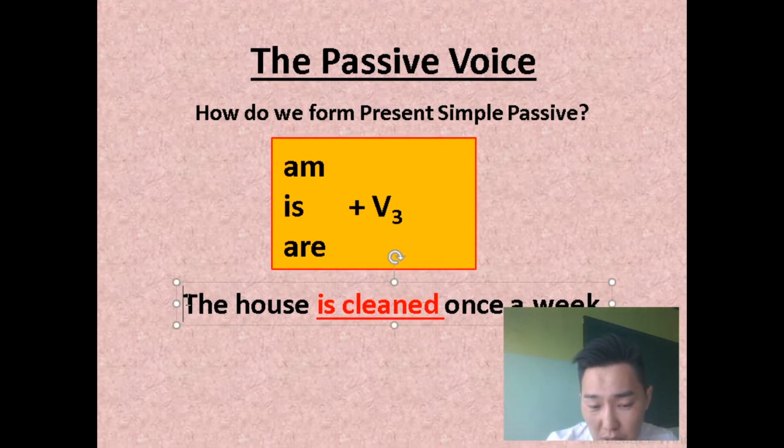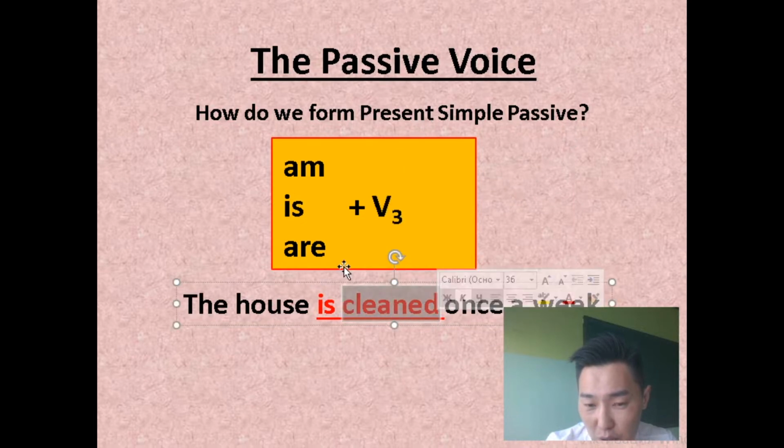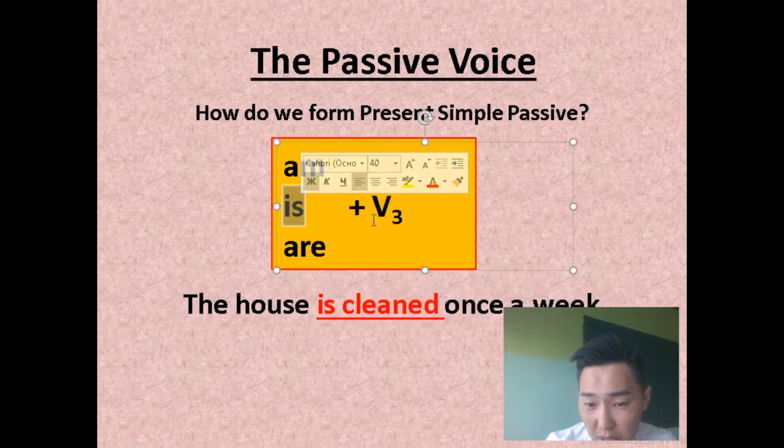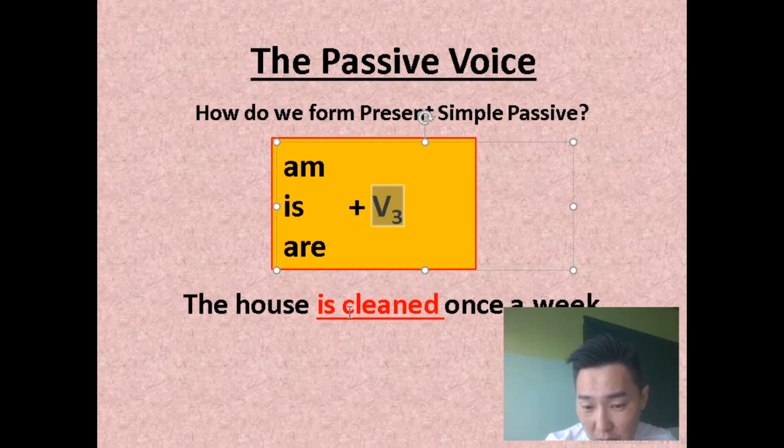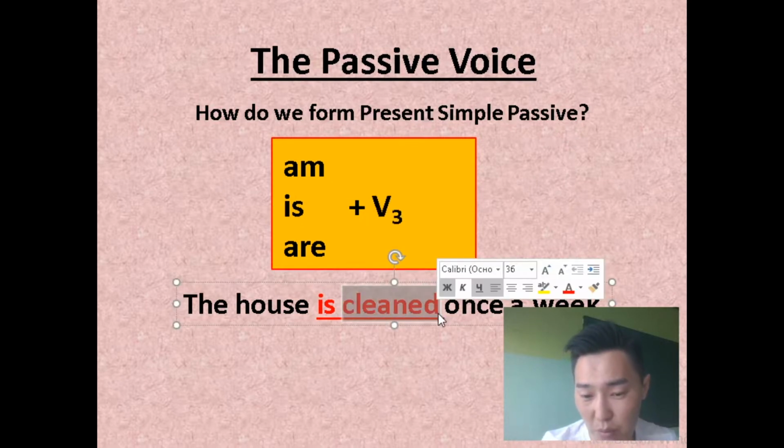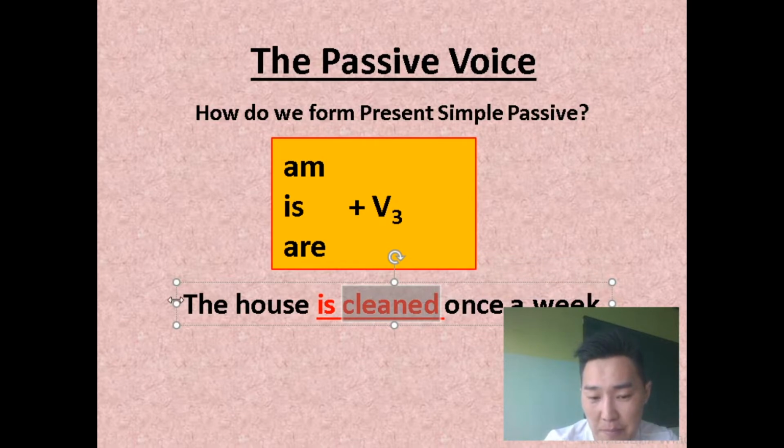The house is cleaned once a week. The verb to be in present simple plus participle 2, the third form of the verb. The meaning of this sentence in Russian, I'm explaining.